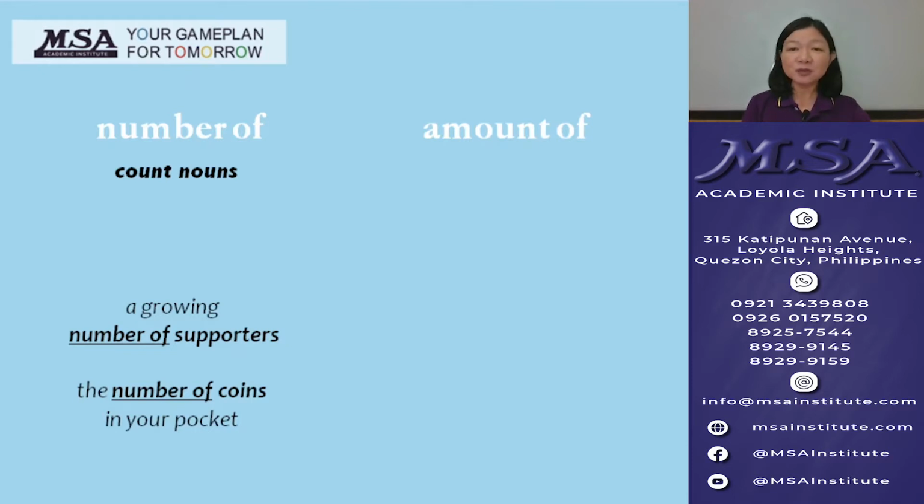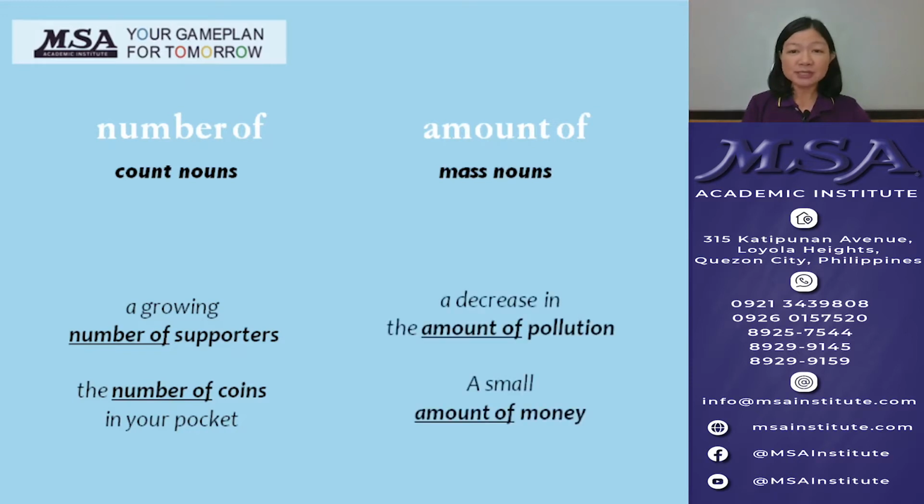On the other hand, we use amount of with mass nouns. For example, we say a decrease in the amount of pollution because pollution is a phenomenon and substance that cannot be counted. We say a small amount of money because money implies a value that cannot be counted. It only becomes countable when we speak of physical bills and coins.